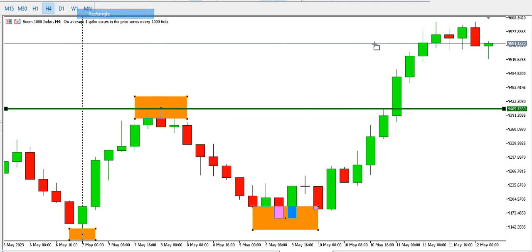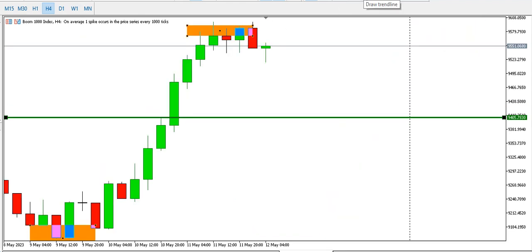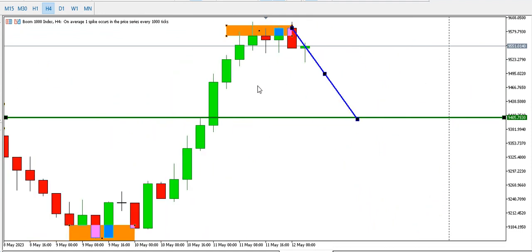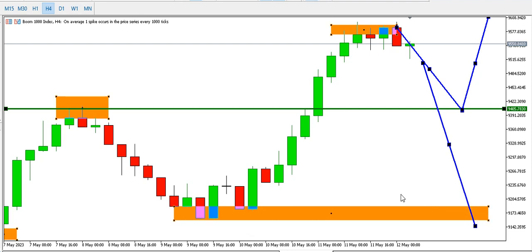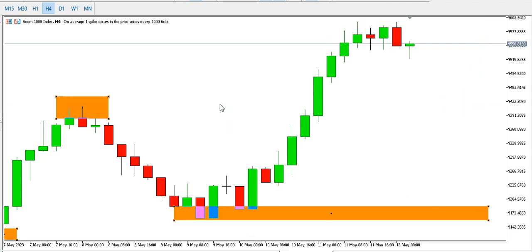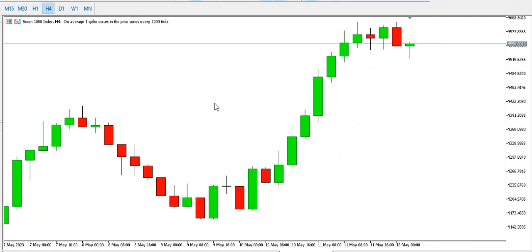Currently we have a higher high, and I suspect we might be having a higher low next. We might see price dropping to this initial high, for us to now have price going up and breaking this structure. But I might be wrong. Price could just break here and then come back to this particular low around here. But anything can happen. So that is the 4-hour time frame. Price is in a bullish structure. Look for ways to buy the boom 1000 index.